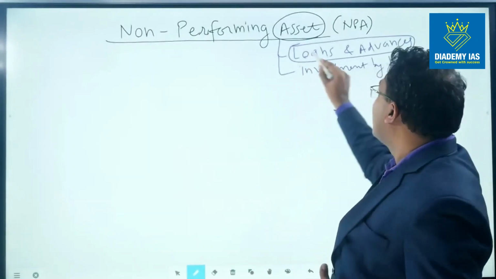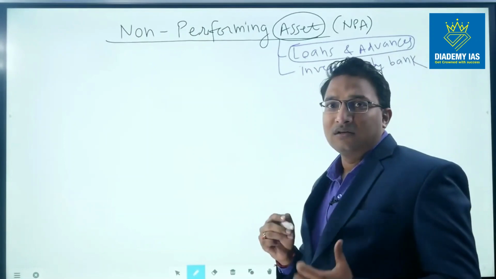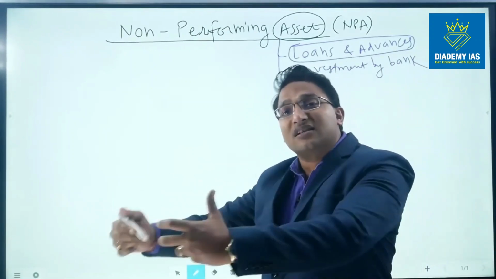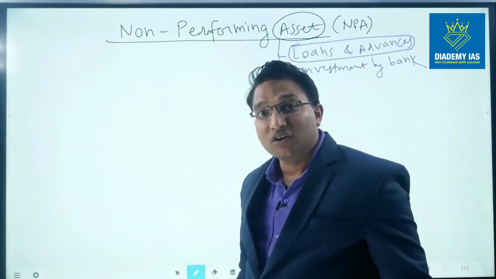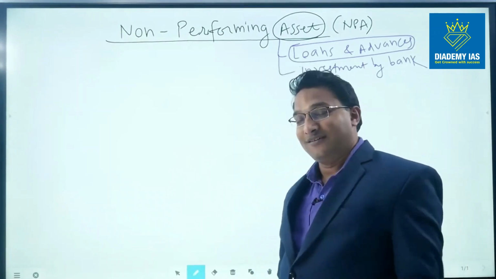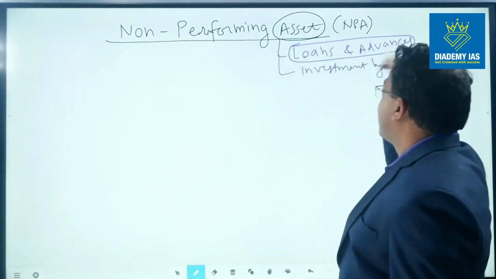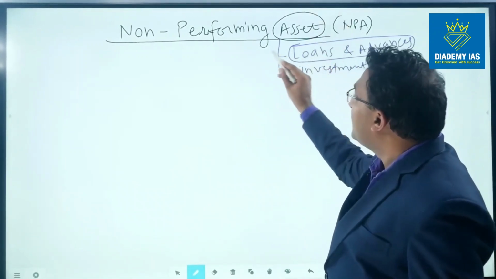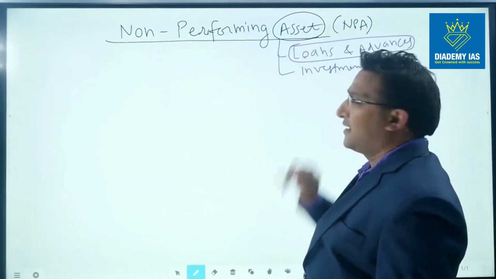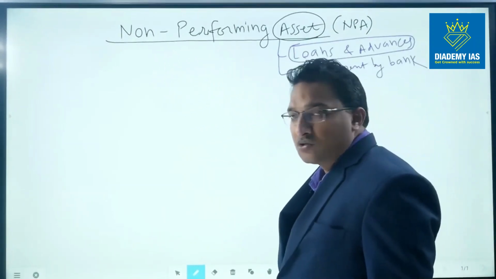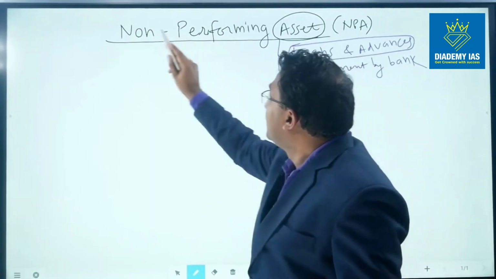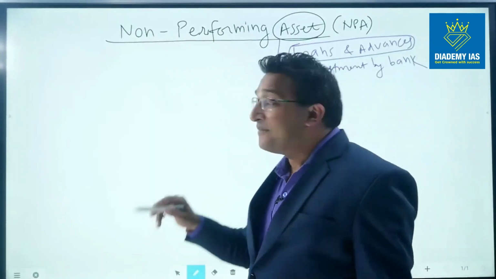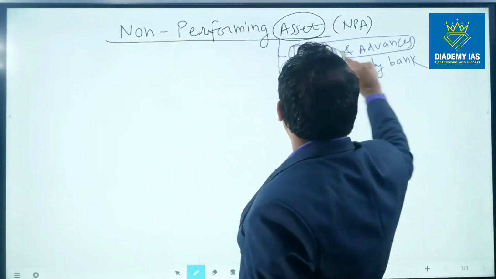So loans and advances means the amount of money which the bank has given to the customer as a loan. This represents the amount of loan, right? So this is the asset. Now, what is the meaning of non-performing asset? Non-performing asset means the non-performing loans and advances. So what is the meaning of non-performing loans and advances?